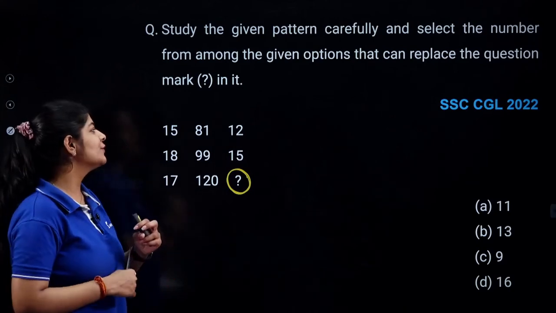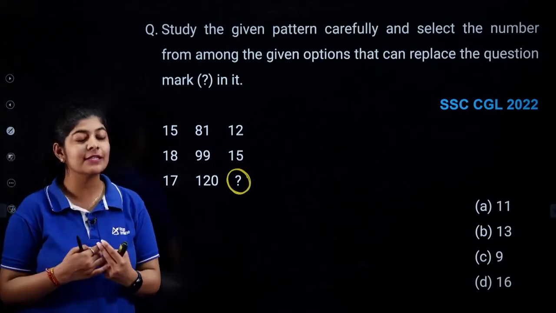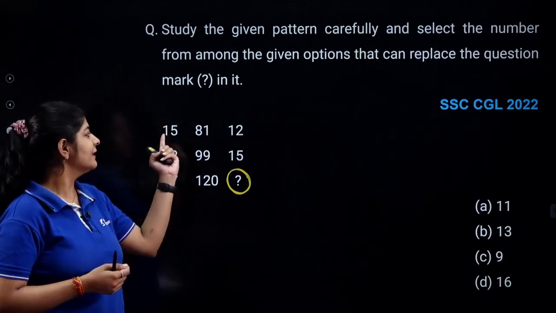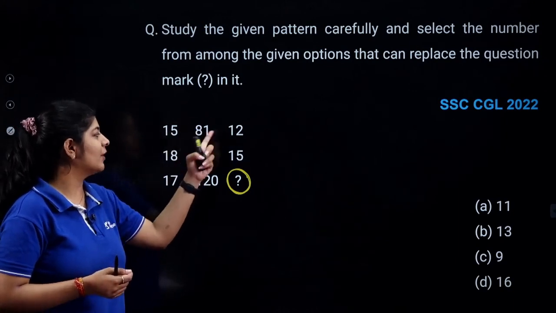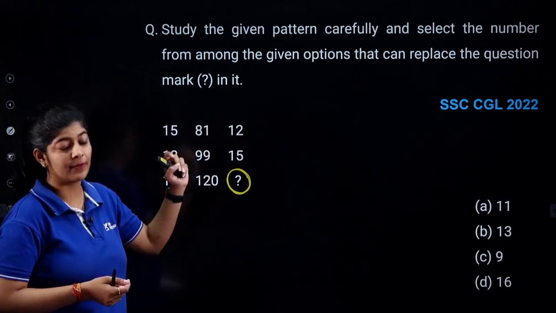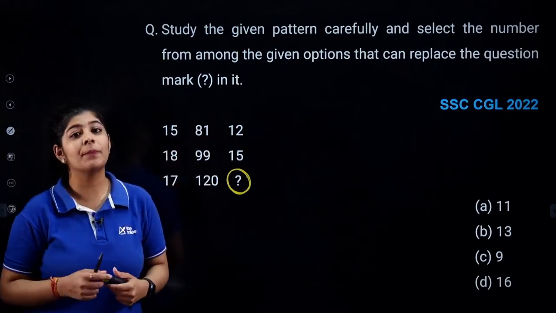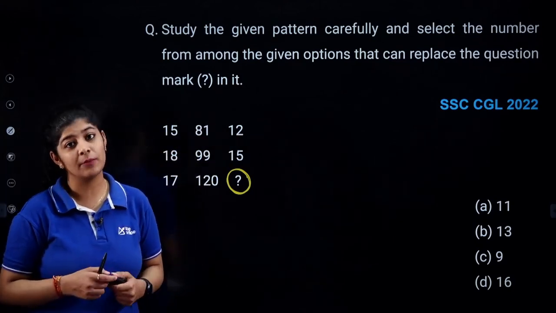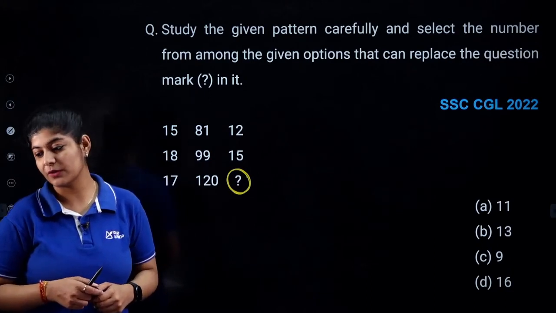All you need to do is play with the numbers. How can you get this number with the help of these numbers? Maybe there's some row operation or column operation that you need to figure out.